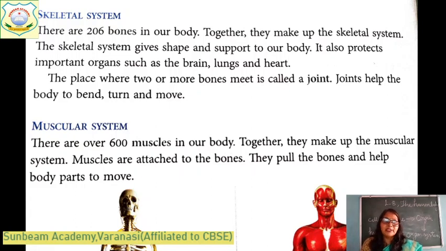The most important system is the skeletal system. The skeletal system is made up of bones. There are 206 bones in our body. Together they make our skeletal system. And what is the use of the skeletal system, dear? The skeletal system gives shape and support to our body. Okay, it also protects the important organs, brain, lungs, heart. These are kept protected inside these bones.